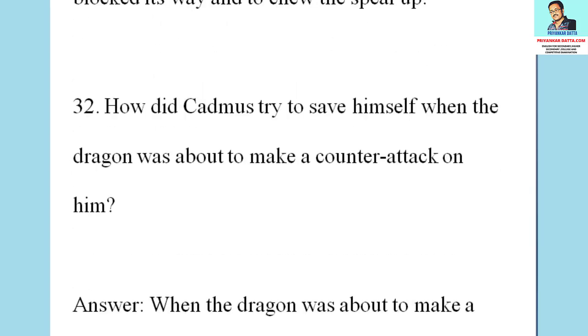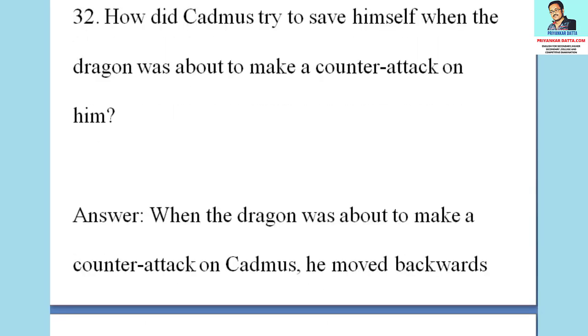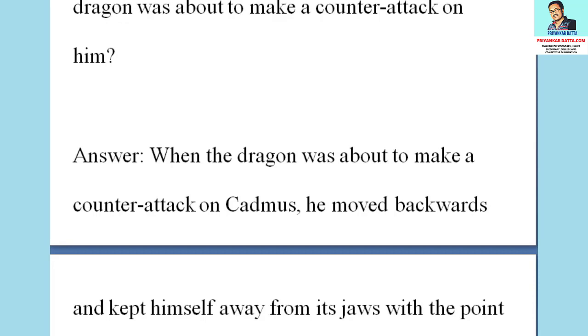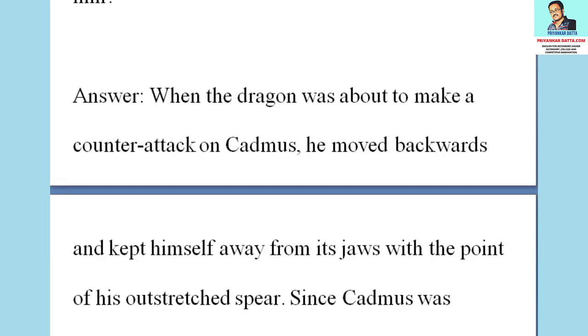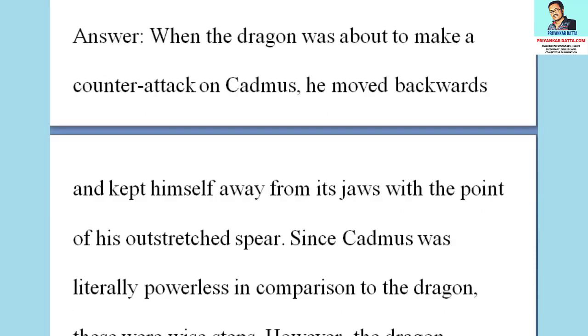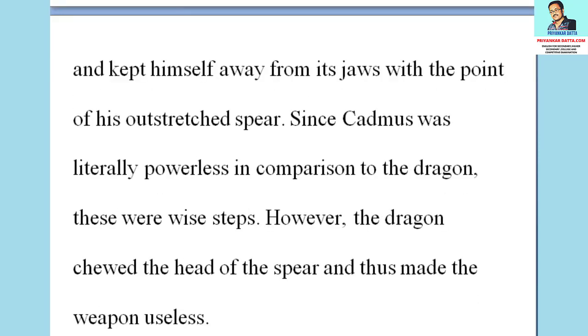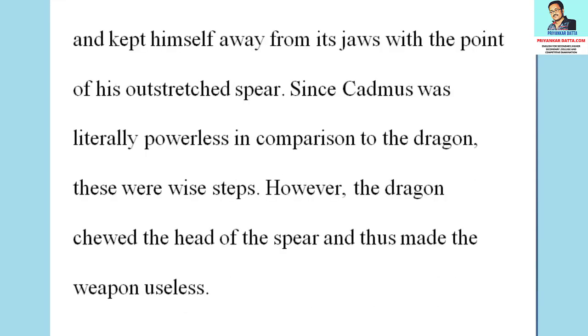The next question is, how did Cadmus try to save himself when the dragon was about to make a counterattack on him? The answer to the question is, when the dragon was about to make a counterattack on Cadmus, he moved backwards and kept himself away from its jaws with the point of his outstretched spear. Since Cadmus was literally powerless in comparison to the dragon, these were wise steps. However, the dragon chewed the head of the spear and thus made the weapon useless.